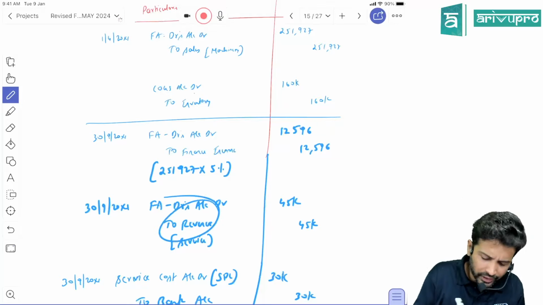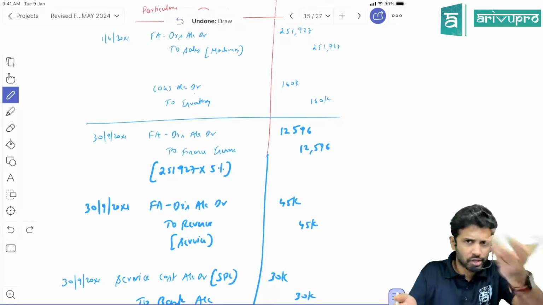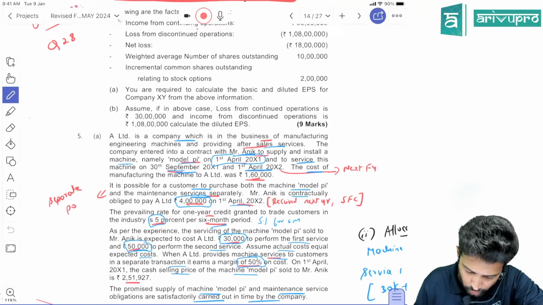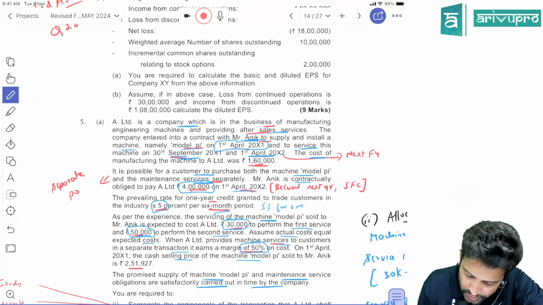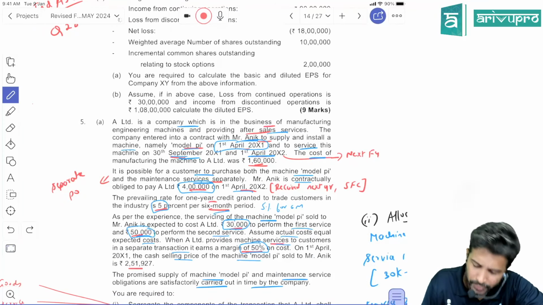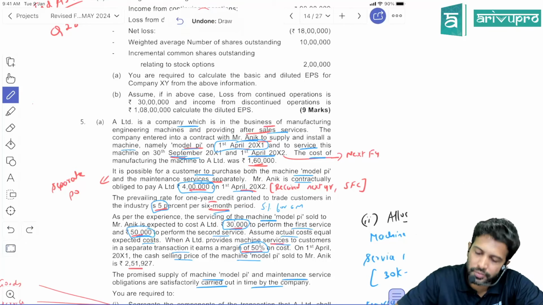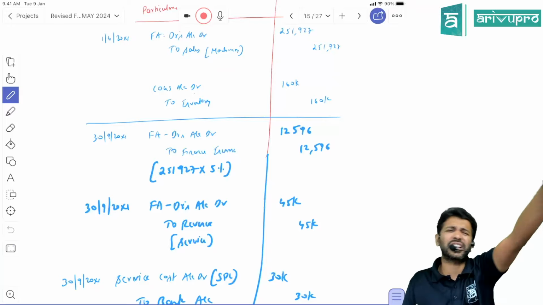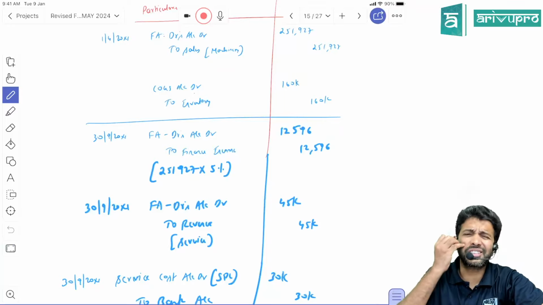Now, sir, to provide revenue, to provide the service, you'll have to incur some cost. That's what they've given over here. The cost of service is how much? Somewhere they told, no. The cost of servicing the machinery is 30,000 rupees. And they're saying the expected cost and actual cost was same. So to give this service, we incurred a cost of 30,000. So it's like a service, maybe we have outsourced it. And that vendor is charging 30,000 from us. So service charges incurred. Expense.